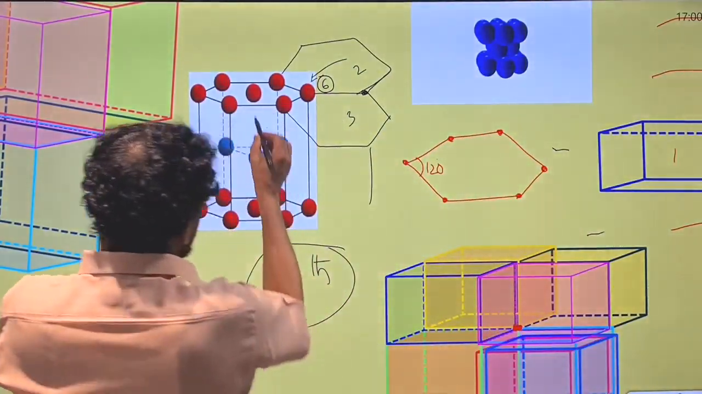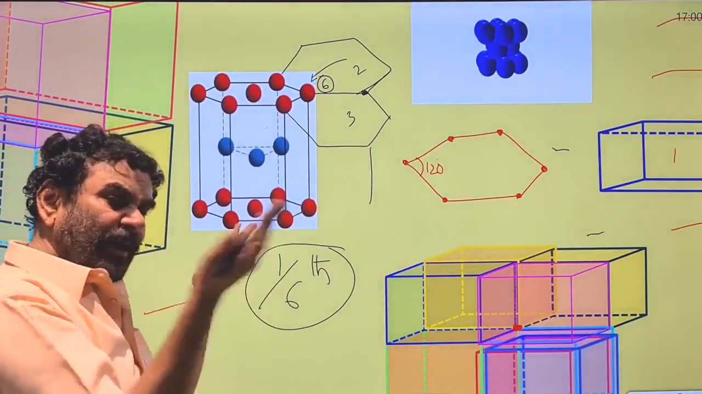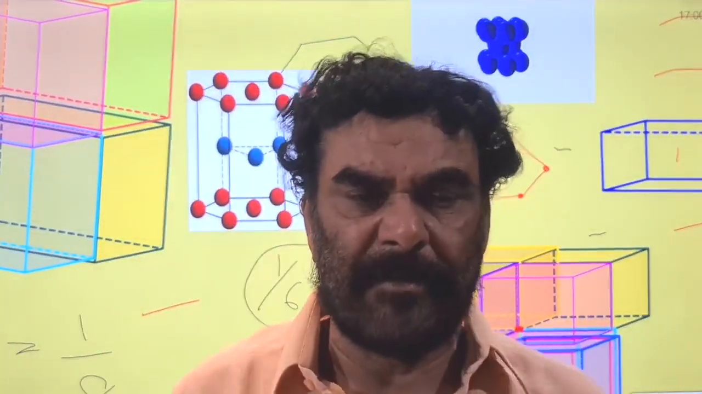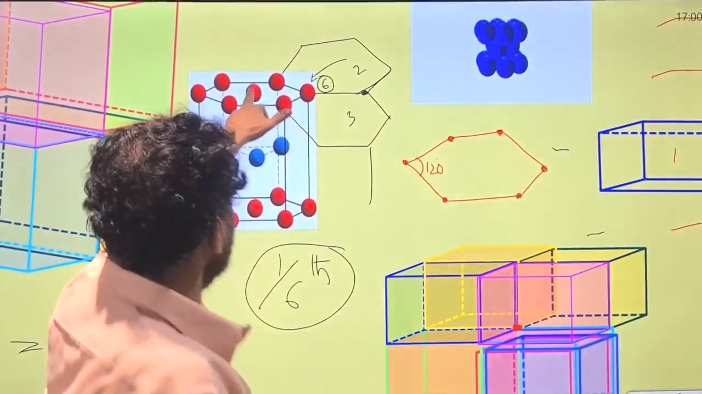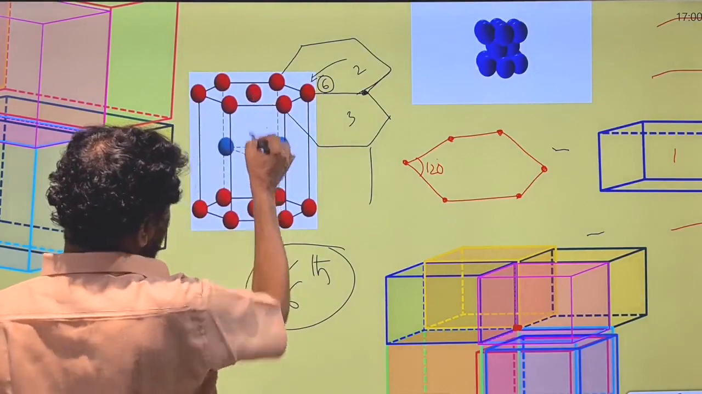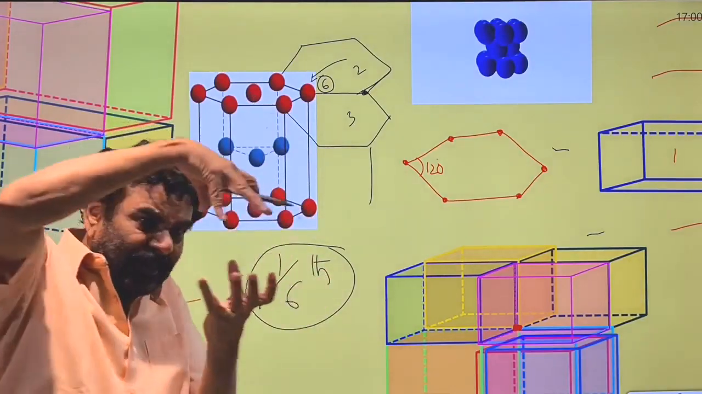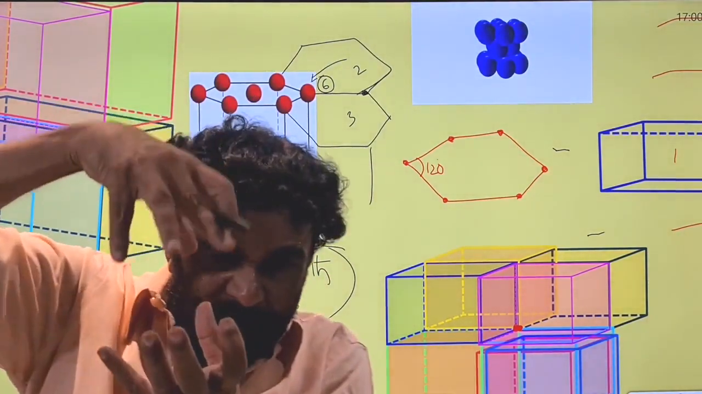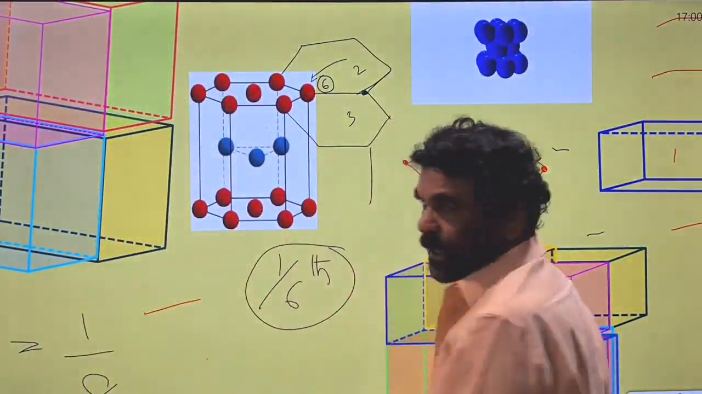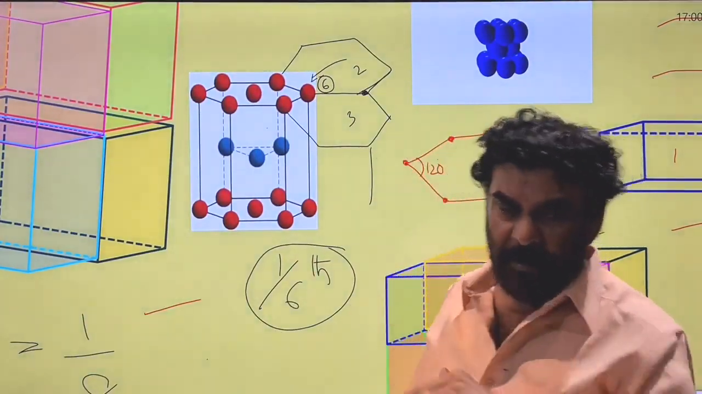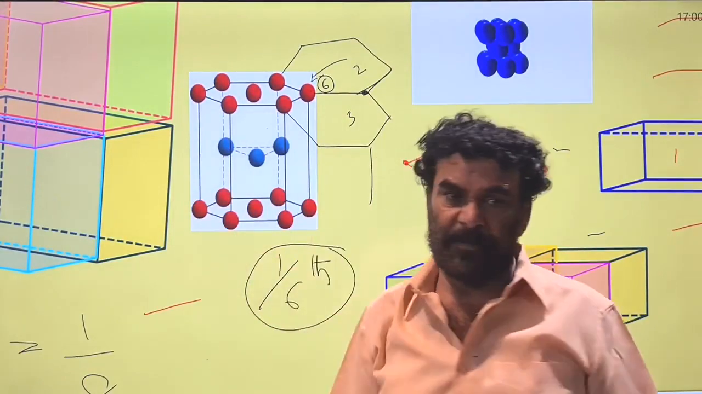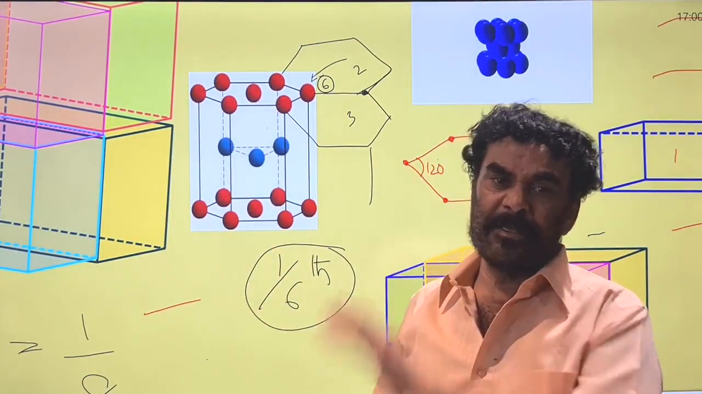So here, a face center is common for two unit cells. Half of it belongs to this, and half of it belongs to the other. Now these three are exclusively within the box. That means they are not shared with any other unit cell. They only belong to this system. Those three belong to this one.